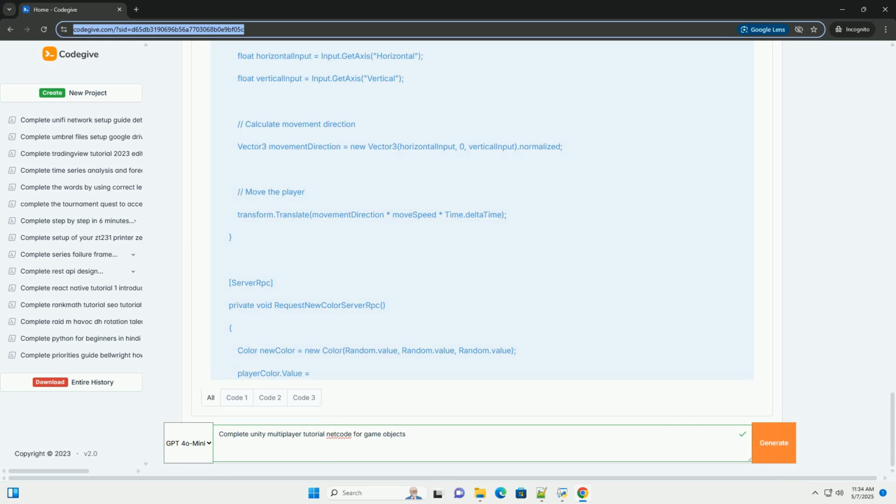4. Network Transform. Add the Network Transform component to the player prefab by clicking Add Component in the Inspector window and searching for Network Transform. Since we are dealing with movement, it is best to set Sync Position X, Sync Position Y and Sync Position Z under Sync Transform to true.